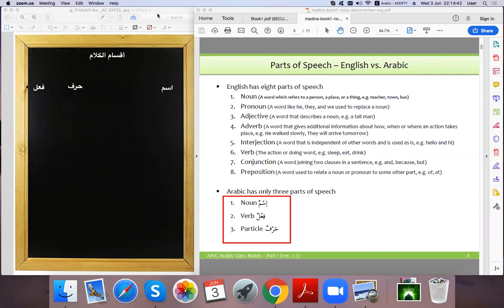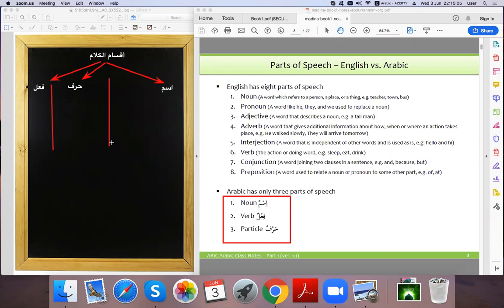So we have what we call an ism, we have al-harf, and we have al-fi'l. Okay, so leave al-fi'l alone. You will see it after. We're going to study, inshallah, al-harf and al-ism.